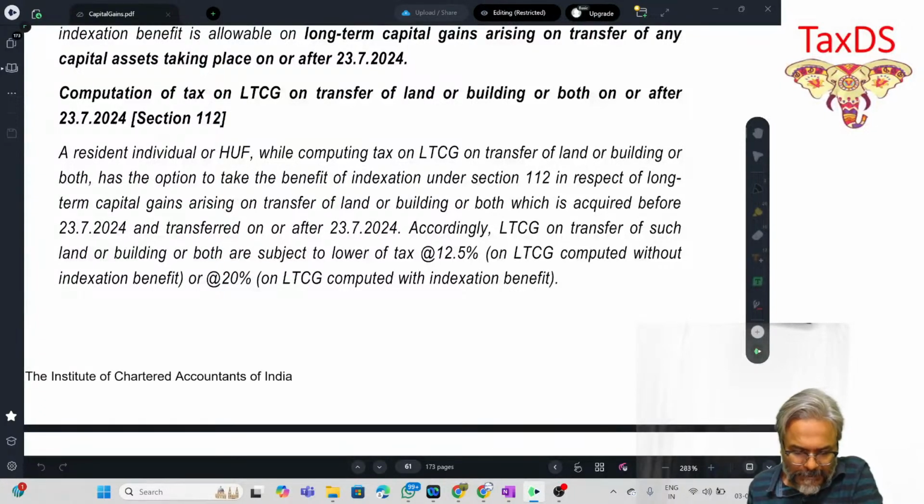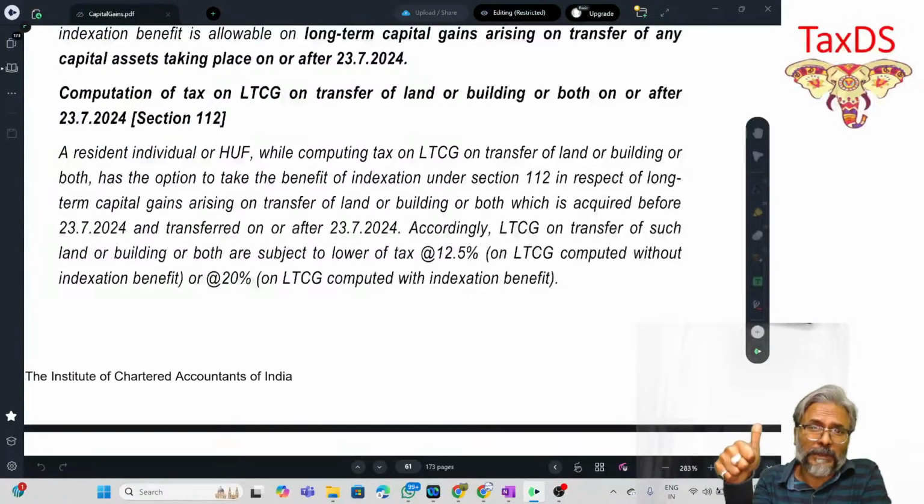Just have a look. Be careful. It is applicable to a resident individual or the HUF and no other transferor. Who is the transferor? He has to be a resident individual or resident HUF.